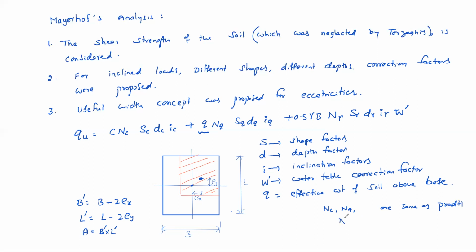And N gamma he proposed his own, that is Nq minus 1 into tan of 1.4 phi. Meyerhof followed that wedge like Prandtl's wedge. That is Meyerhof's theory.